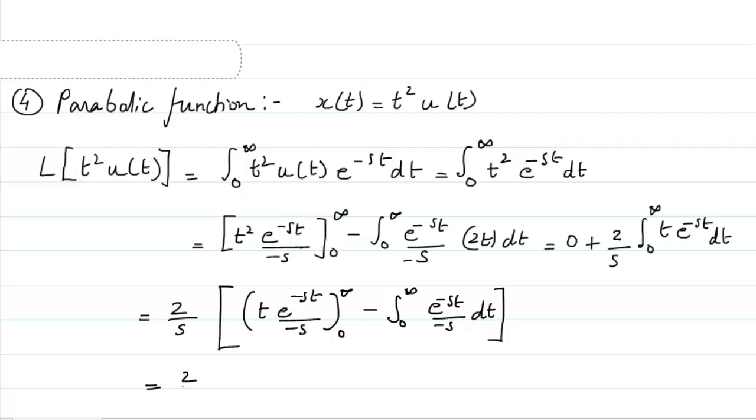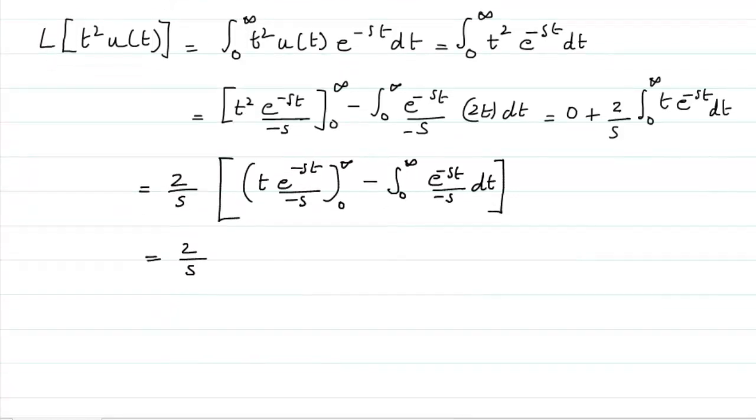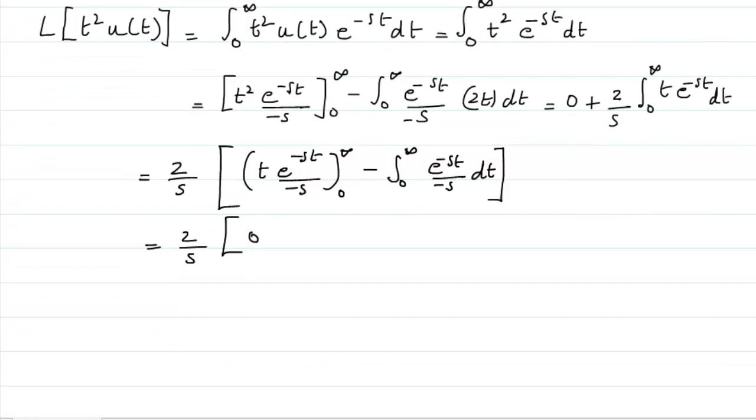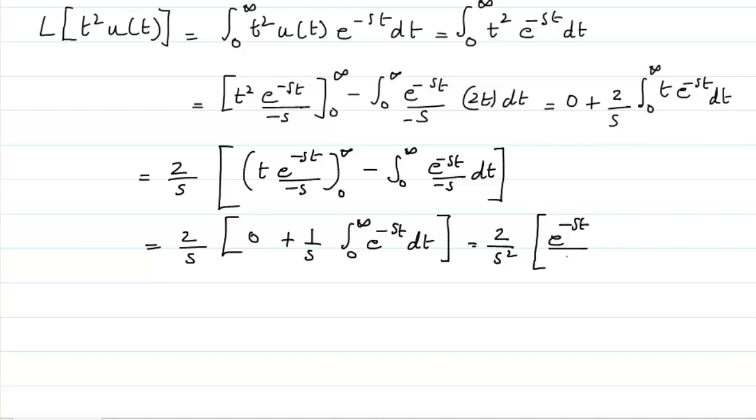in which the first portion becomes 0, so 2 by s, and then 0 is there, plus 1 by s integral from 0 to infinity e raised to power minus st dt, in which the first part is 0, so we will leave that one out, so I will get 2 by s square and e raised to power minus st divided by minus s with the limit from 0 to infinity.